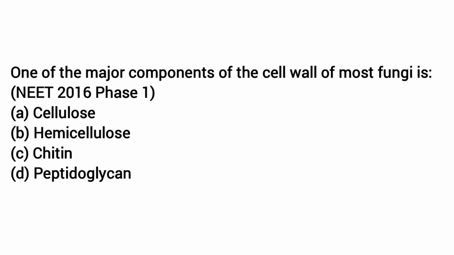We'll move on to the next question: one of the major components of the cell wall of most fungi is. As I already told, the fungal cell wall is made up of a substance known as chitin, and there are other substances also, like polysaccharides, proteins and lipids, but not cellulose, hemicellulose or peptidoglycan. So you can easily answer this question: C, chitin.